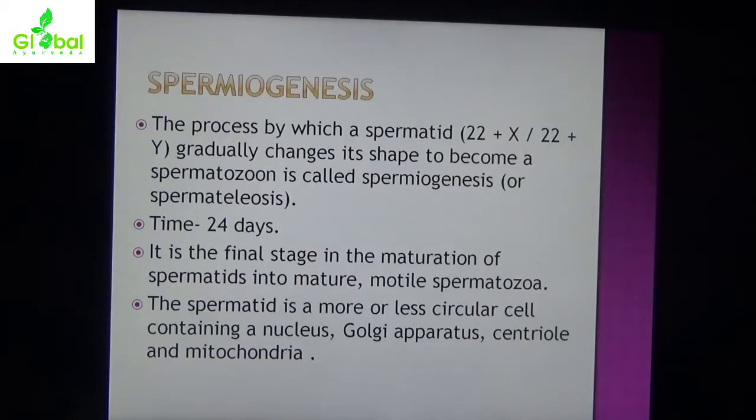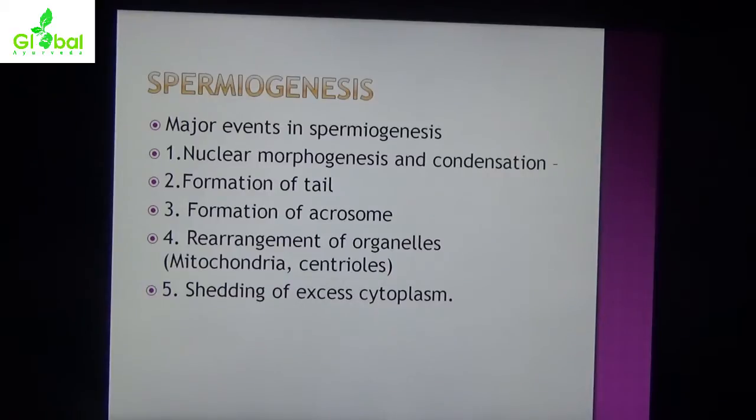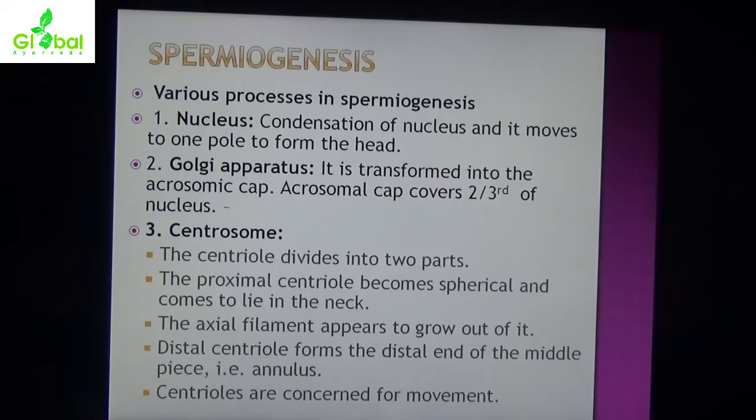The spermatid is a more or less circular cell containing nucleus, Golgi apparatus, centriole and mitochondria. Major events in spermiogenesis: nuclear morphogenesis and condensation, formation of tail, formation of acrosome, rearrangement of organelles, shedding of excess cytoplasm. Various processes in spermiogenesis. Nucleus: condensation of the nucleus, and it moves to one pole to form the head. Golgi apparatus: it is transformed into the acrosomal cap. The acrosomal cap covers 2/3 of the nucleus.